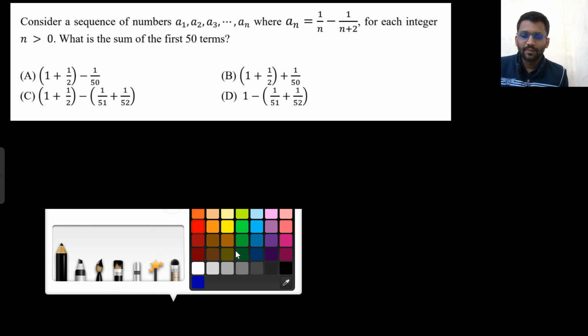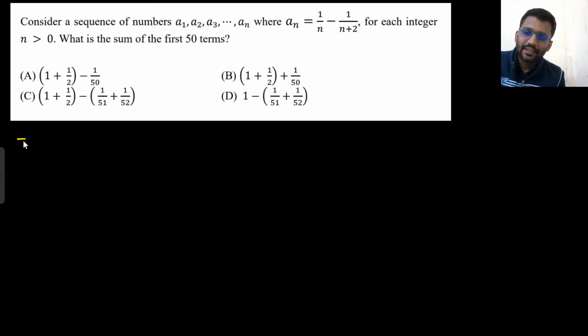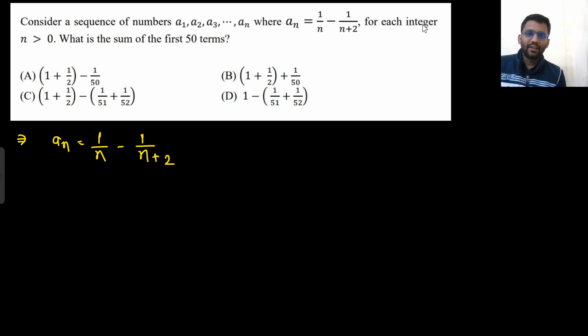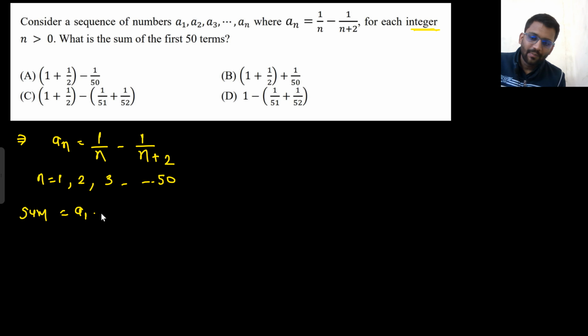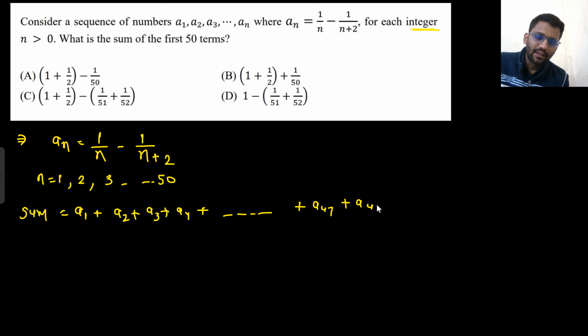This is also a very good problem, and it can be solved in the exam. So a_n is given as 1 by n minus 1 by n plus 2. For each integer n, n is an integer and n is greater than or equal to 1. That means n will start from 1, 2, 3 and go up to 50. We have to consider the sequence and find the sum. So the sum will be a1 plus a2 plus a3 plus a4, and like that, a47 plus a48 plus a49 plus a50. It will go on like this.